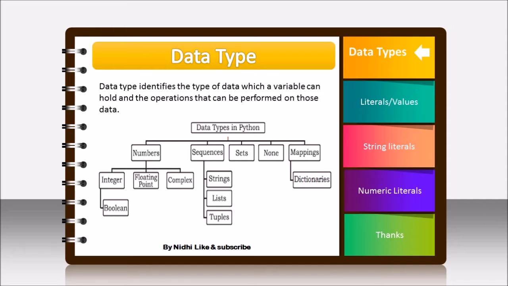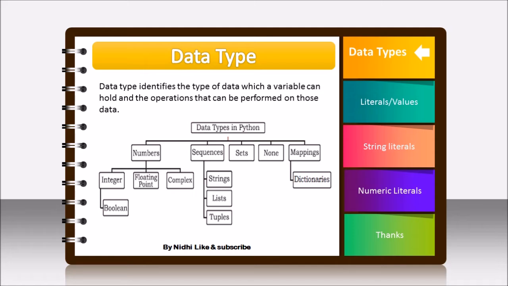Data types are categorized into numeric data types, sequences, sets, none and mappings. In numbers also we have three categories: integer, floating point and complex numbers. These are the types of numbers that can be stored. Integer also includes boolean, that is true or false value. Sequences store strings, list and tuple. Then sets, none, and mappings like dictionaries. We will talk about these later in a different chapter.